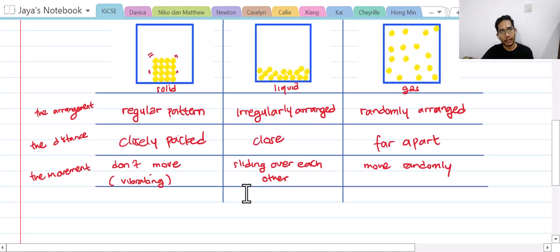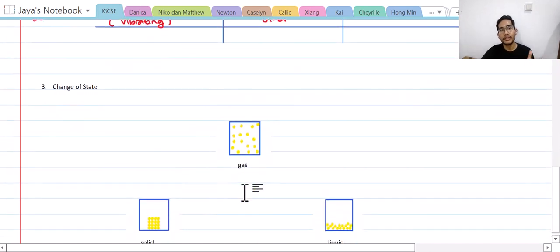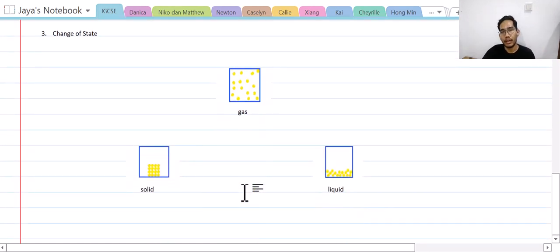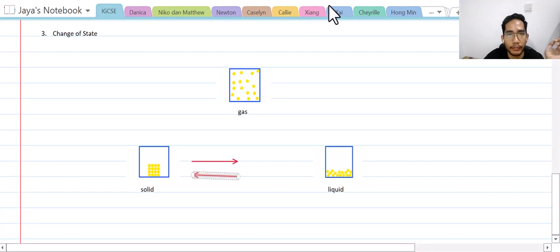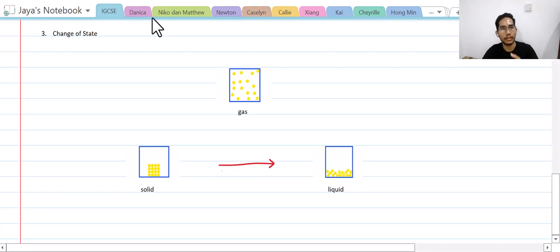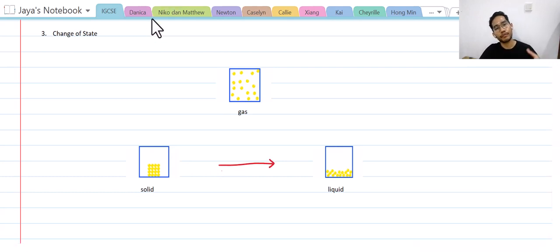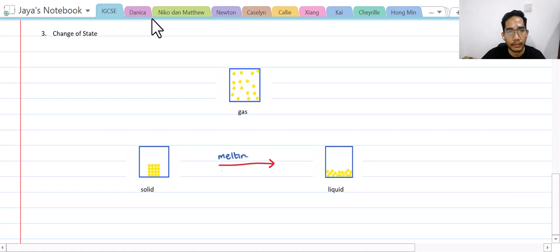Okay. Now we're moving on to the change of states. As we can see here, we've still got the pictures of the particles in three different states. Now we want to know the name for each change first. Let's start with the change from solid to liquid. What is the name of the change from solid to liquid? Yes, it is melting. Correct.